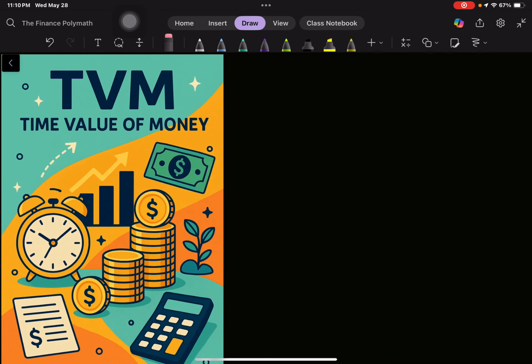So today we'll be talking about TVM, that is time value of money, and this concept basically tells us that the value of money changes over time. Right now, how? Let's say we have 100 rupees today, and let's say after 1 year we have 100 rupees. So this concept basically tells us that the value of 100 rupees today is not equal to the 100 rupees that we'll have after 1 year.